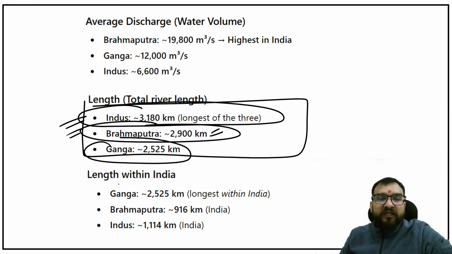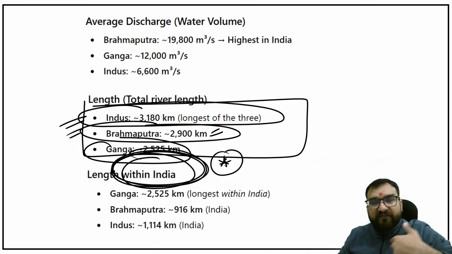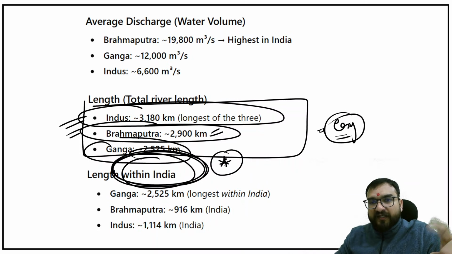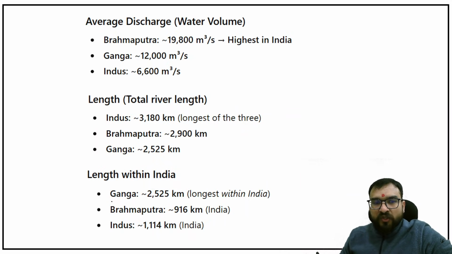But in India, the context gets changed. If they are asking specifically this in India, and they will ask sooner or later, this type of question will be coming in easy format. Like an easy question they will be throwing, and people will get trapped over here as well, right? So Ganga within India is 2525, whereas Brahmaputra is just 916, guys.